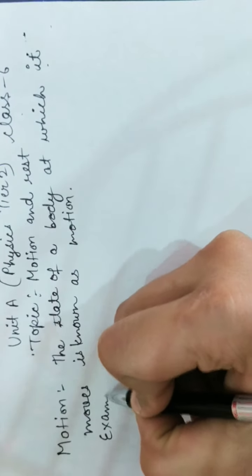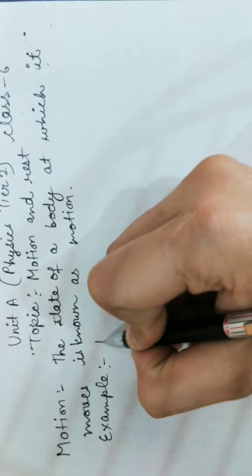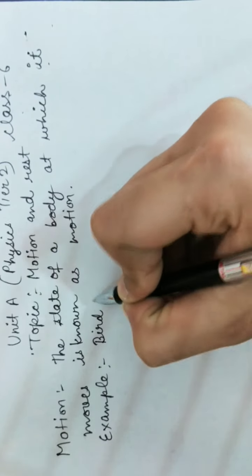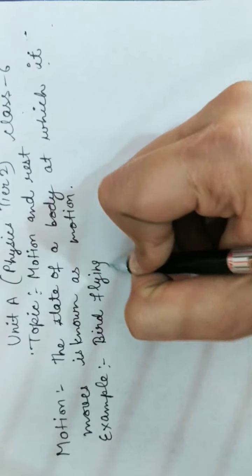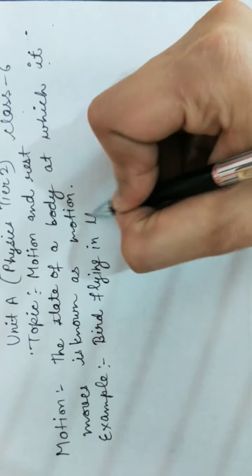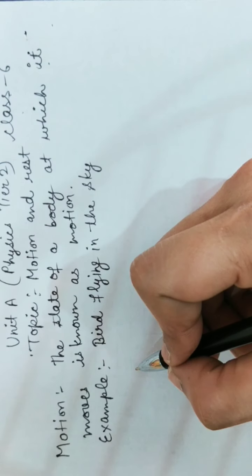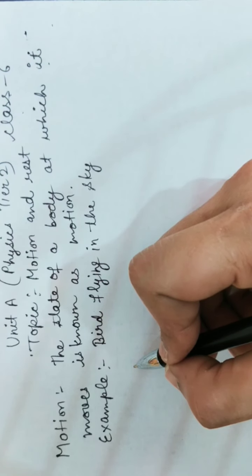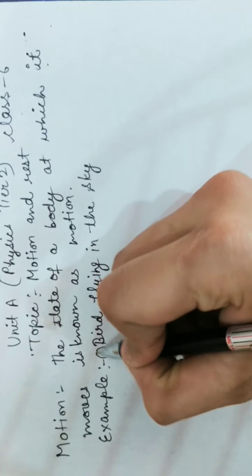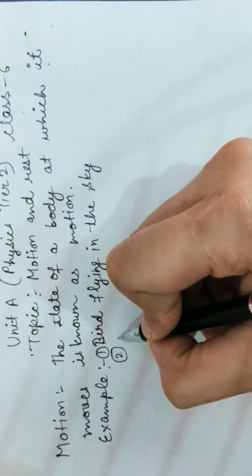Example: a bird flying in the sky. A bird is in motion, therefore this is an example of motion. A bird moves, therefore this is an example of motion.